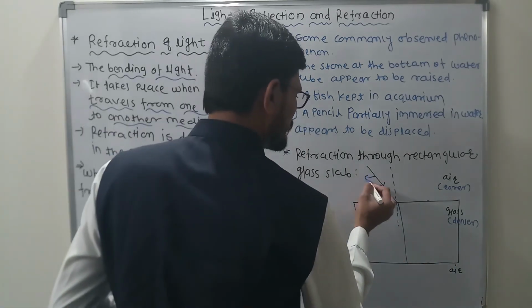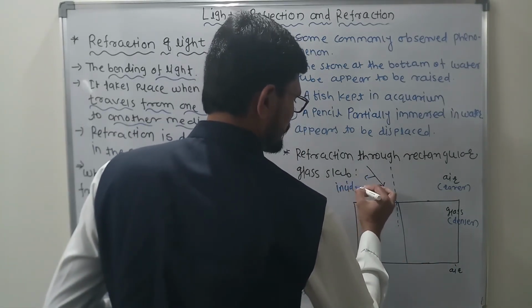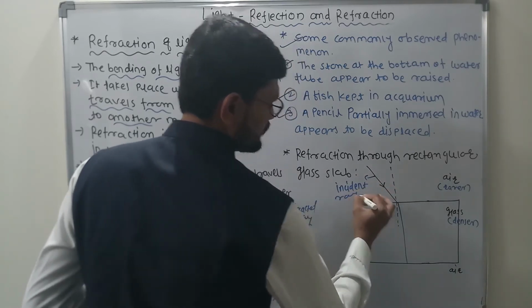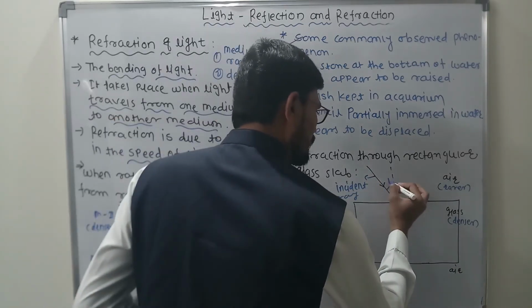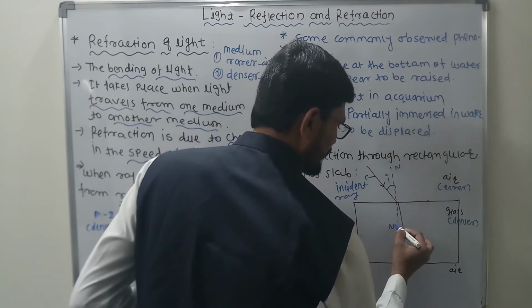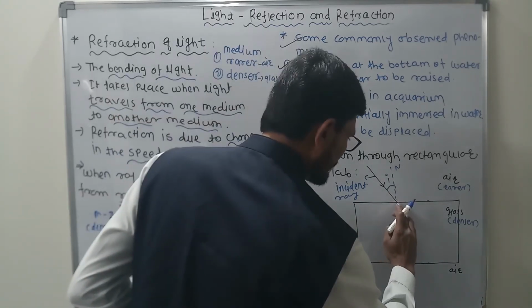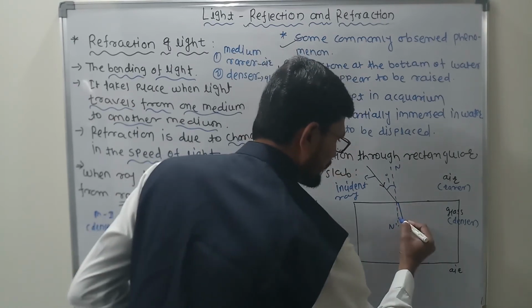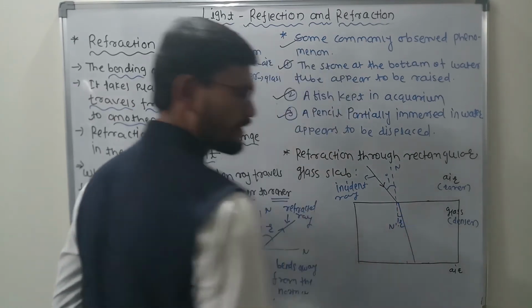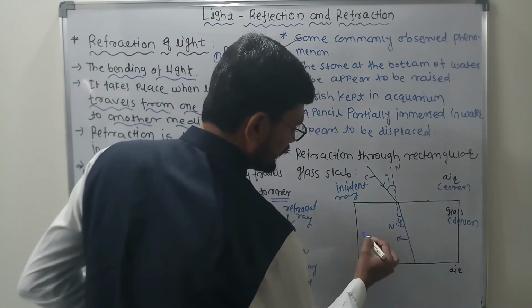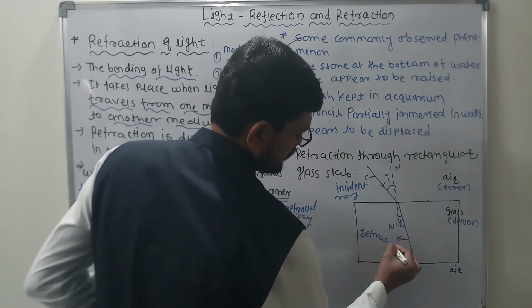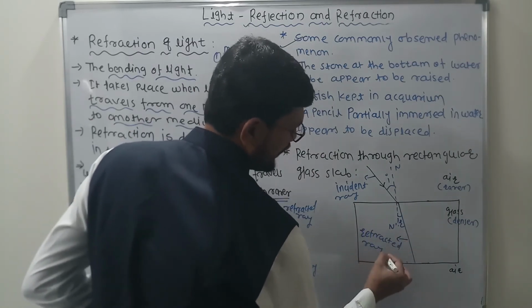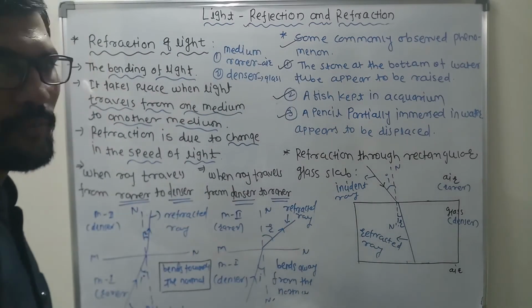So this is called the incident ray. This is called the angle of incidence, and this one is called the angle of refraction. And this is the refracted ray. Obviously it happens, this is the phenomenon.